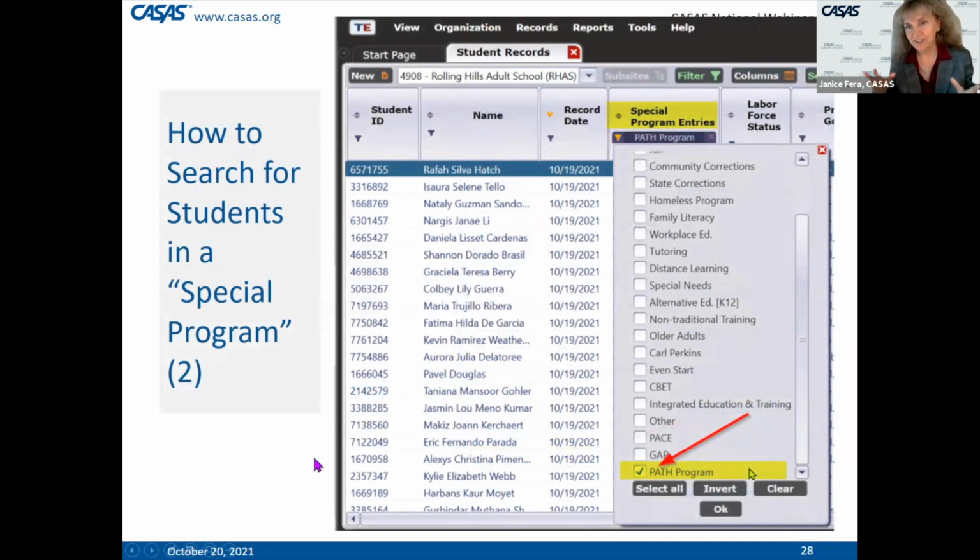Once you are in the lister that contains all the student records, you can filter to choose only the students in this custom program. Now, in the video that we're going to show, Dawn creates a program called PATH program, P-A-T-H. So in this example, you can scroll down under the special program entries category in the lister and select just that one to filter on, and it will segment the list of students so that they can be exported using a CSV comma separated file into Excel, or it could be saved as a PDF file.